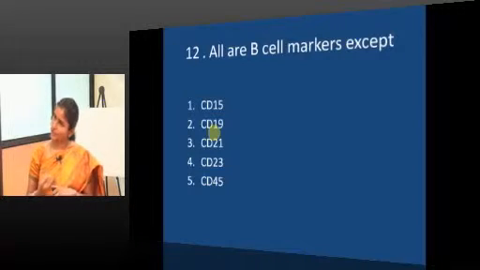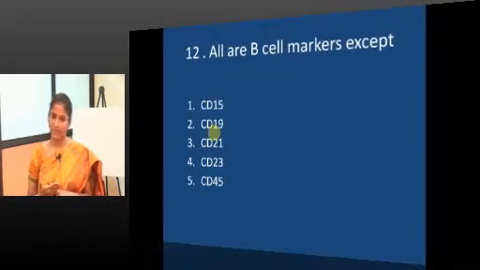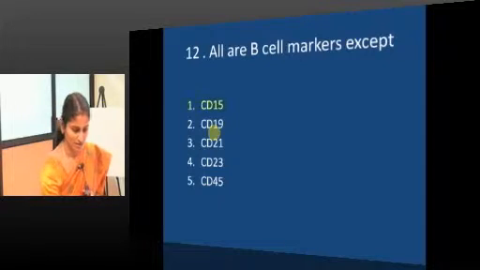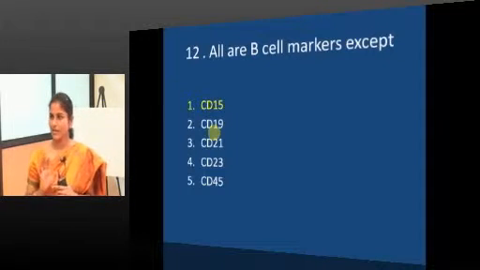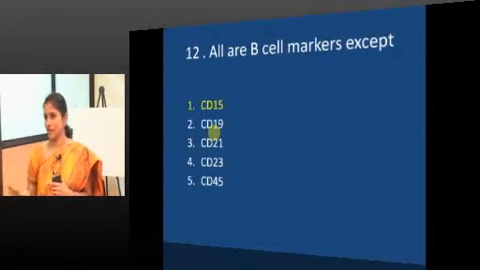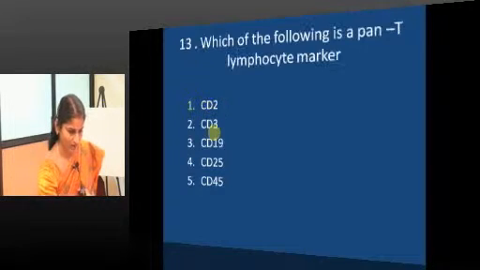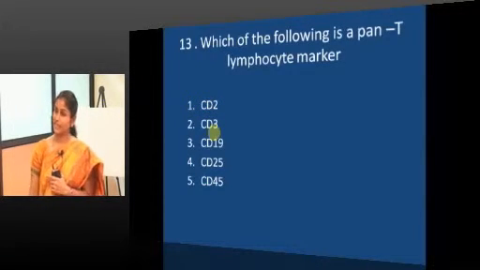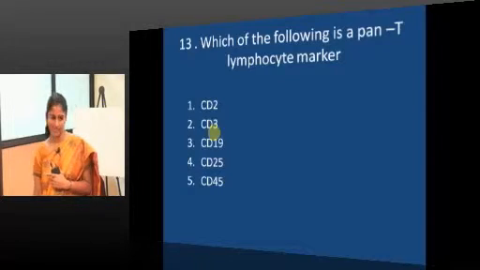CD19 you're sure, CD21 you're sure, CD23 you're sure, CD45 you're sure. What about CD15? Yes, Hodgkin lymphoma will express CD15. It is not a normal B cell marker. So, which of the following is a pan T lymphocyte marker? CD3. Good.